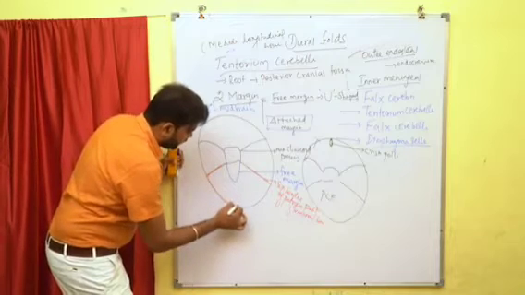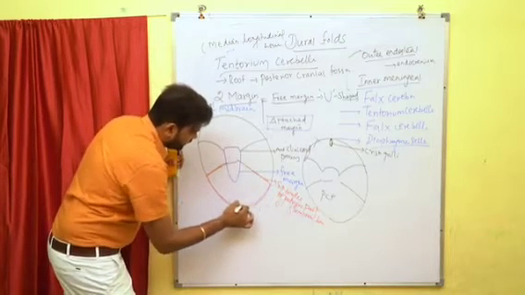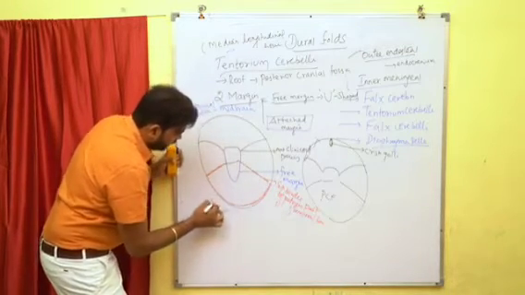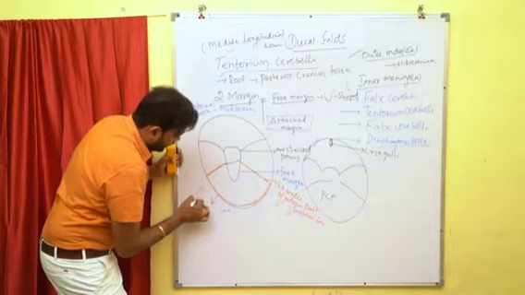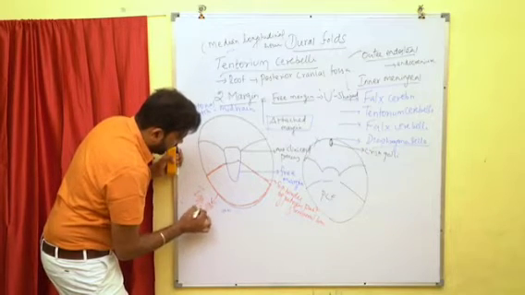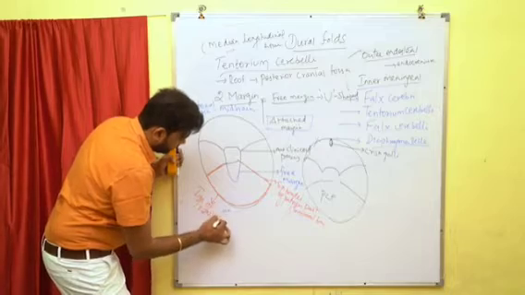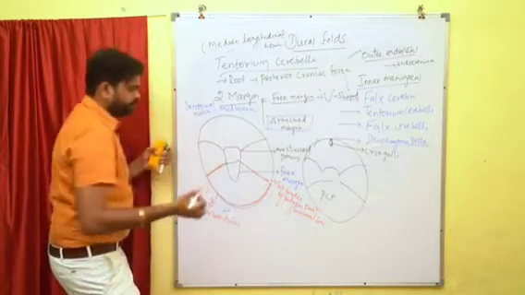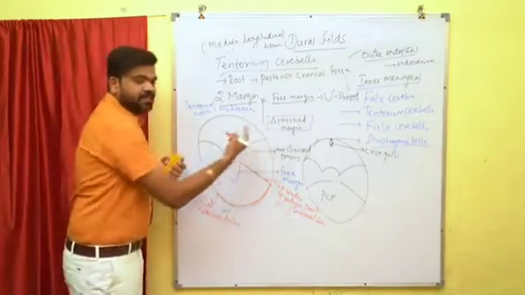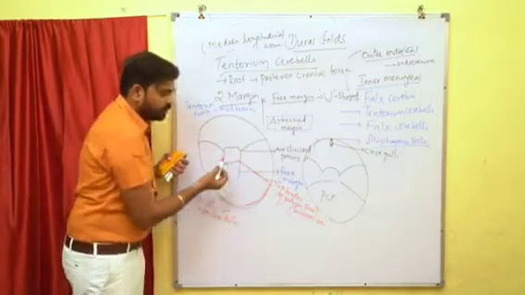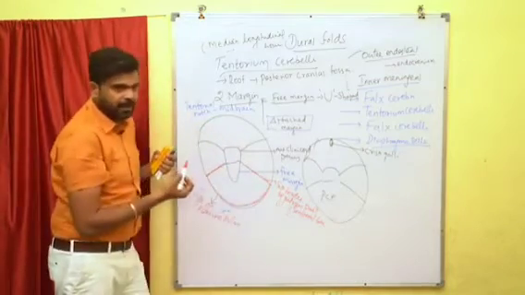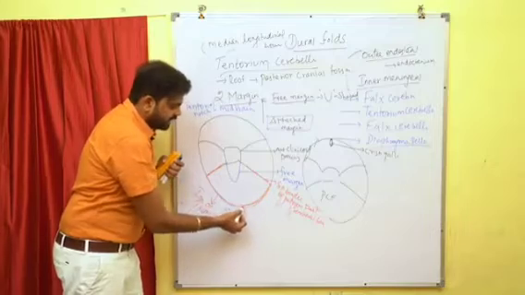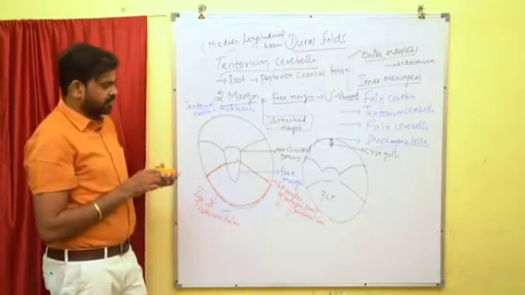Posterolaterally, it is attached to the lips of the transverse sulcus. So the attached margin, anterolaterally, is attached to the superior border of the petrous part of the temporal bone, and posterolaterally it is attached to the lips of the transverse sulcus.